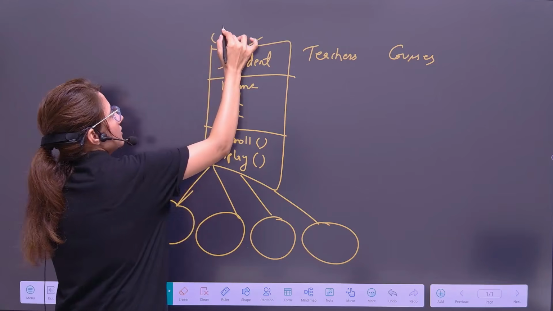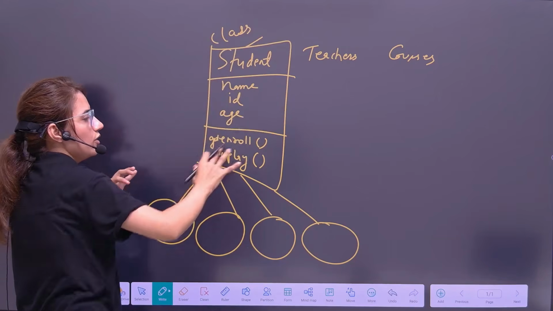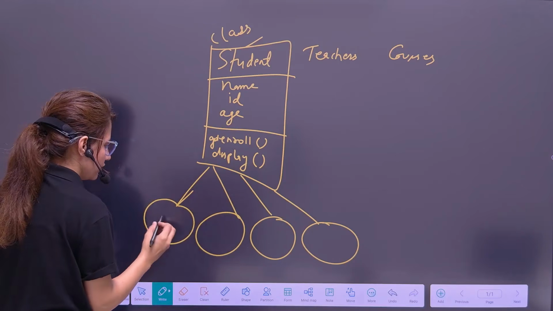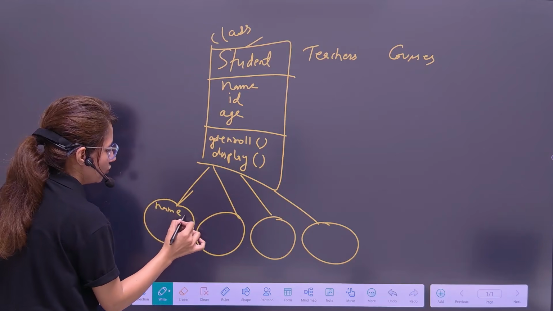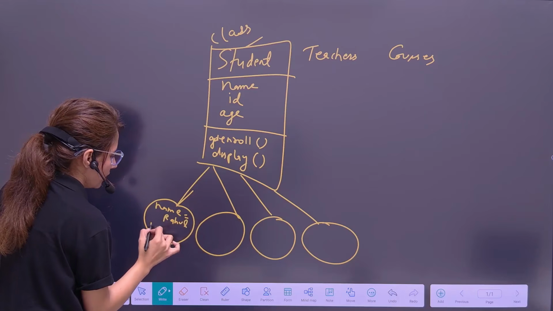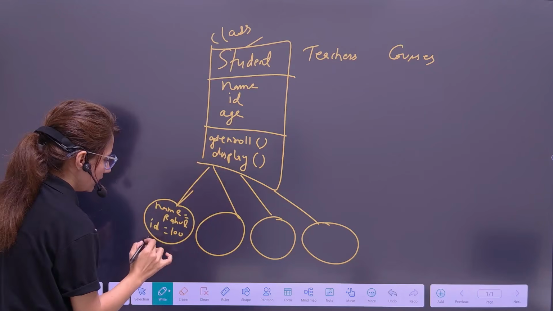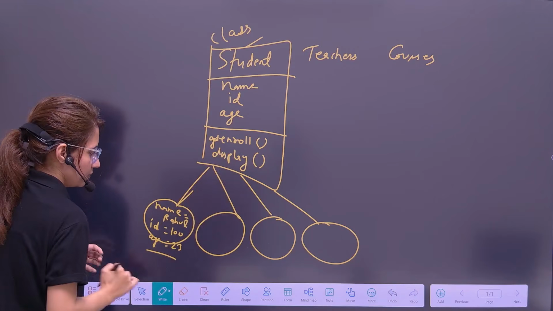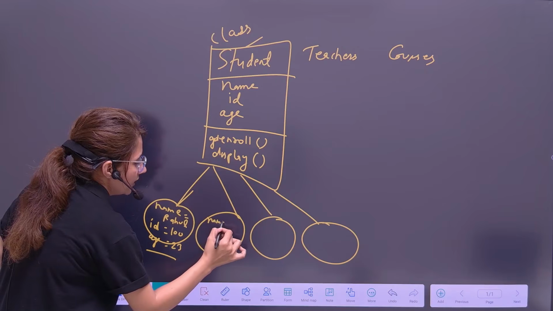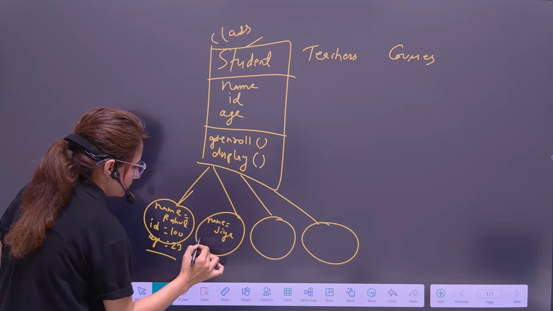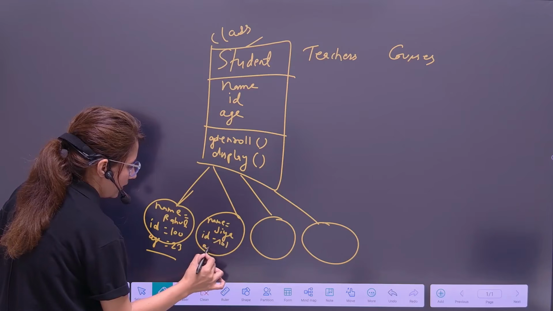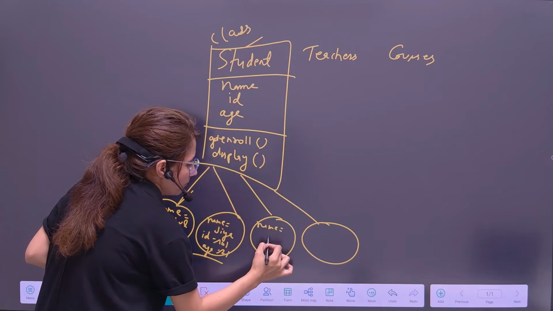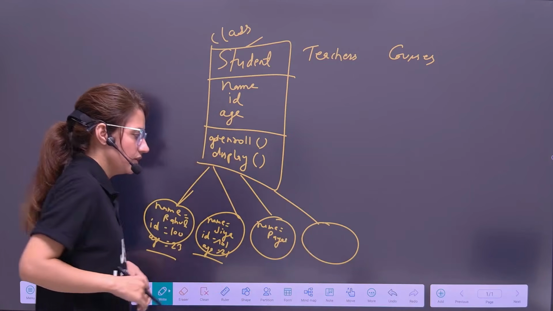So this is a class, and from this class, what type of object do we want to create? Obviously, a student type of object. Suppose Rahul is a student, so this student will have its own name. Name is equal to Rahul, ID is equal to suppose 100 or any other ID, and age is equal to suppose 23. And the same methods, enroll and display. We can create one more object. This name is Jia, ID is 101, age is 21, and the same methods. Like this, four objects we can create.